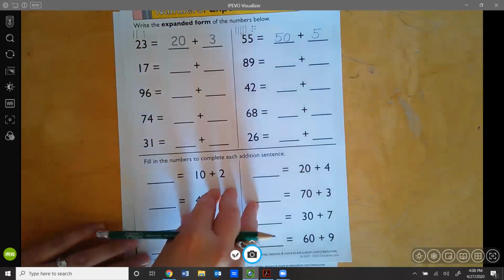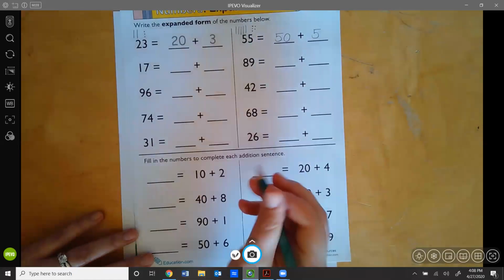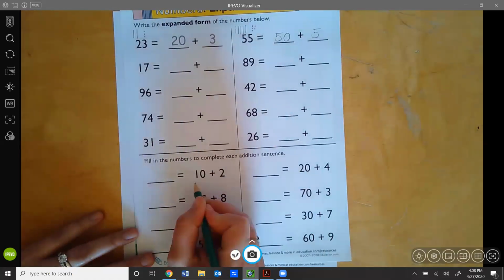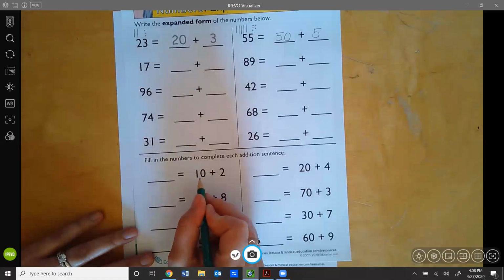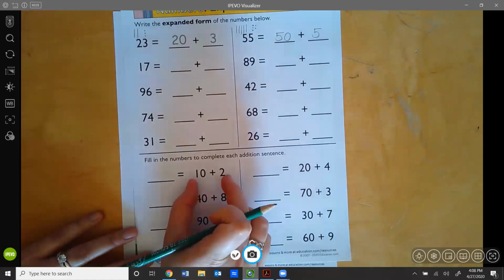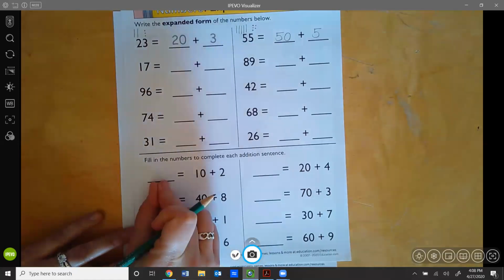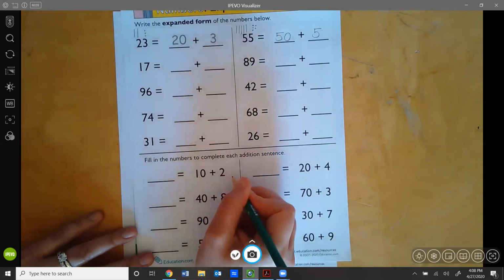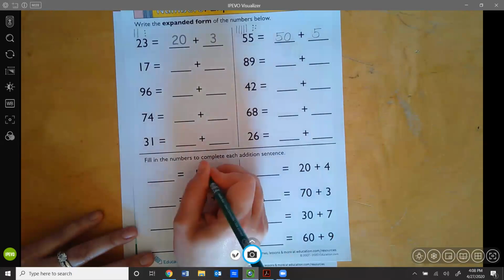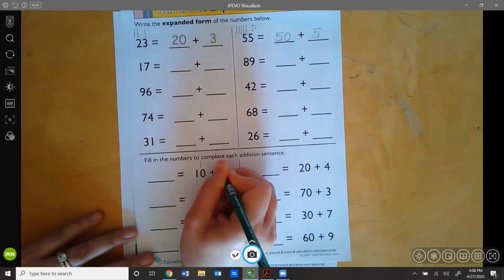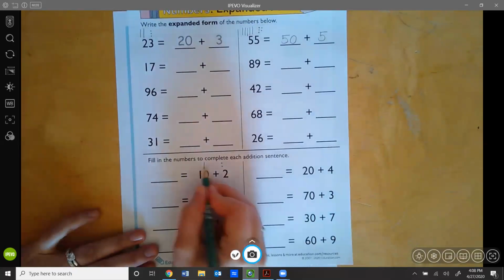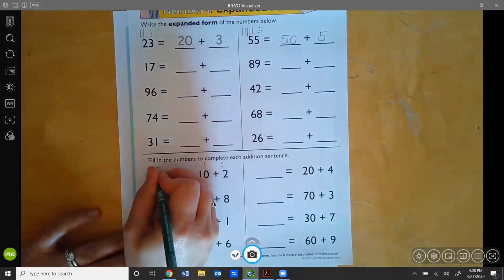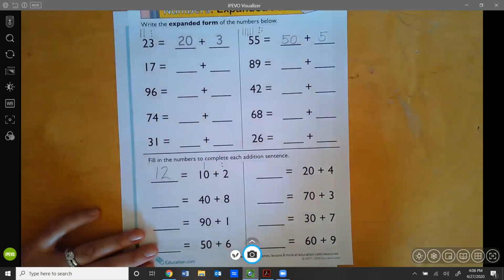Oh, the reason it looked different is because down here, they give you what the 2 parts are, and you need to write what the whole is. So for example, 10 plus 2, you could draw a picture. Here's 1 10, here's 2, you can count on 10, 11, 12. And you would write the number 12.